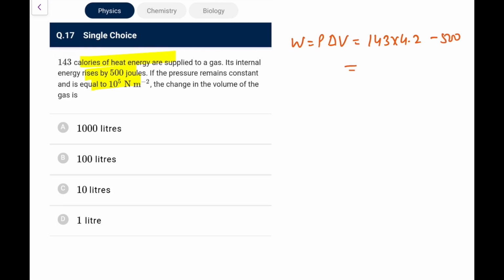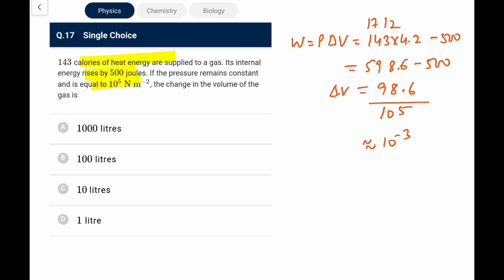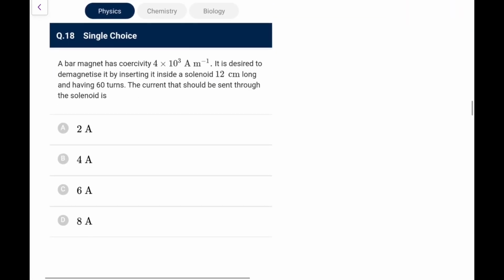So 42 3s would be 126, 42 4s is 168 and 12, that is 178, 42 1s are 42 and 17, 5986. So 598.6 minus 500, that is 98.6. So delta V would be 98.6 upon 10 to the power 5. So approximately it will be 10 to the power minus 3 meter cube, which you call 1 liter. So it would be 1 liter approximately. You can go for it.